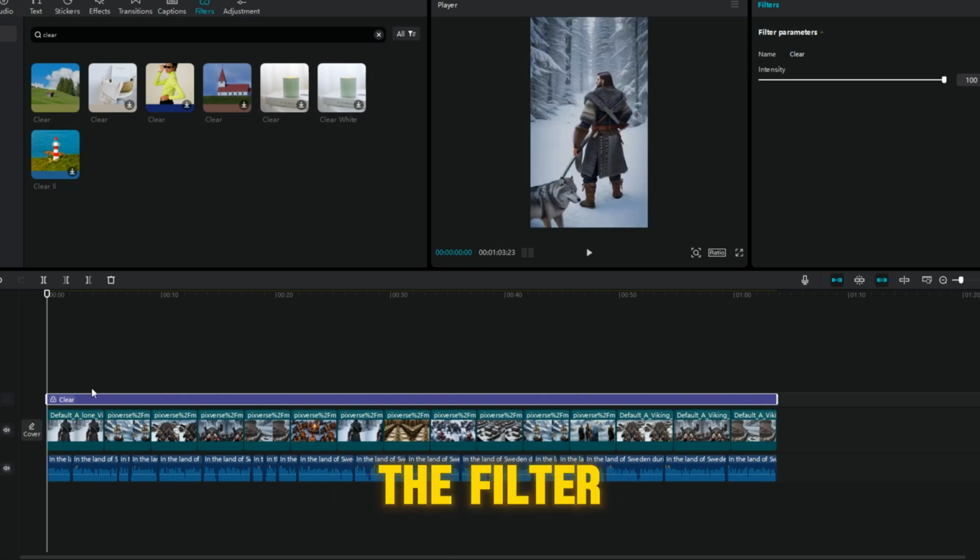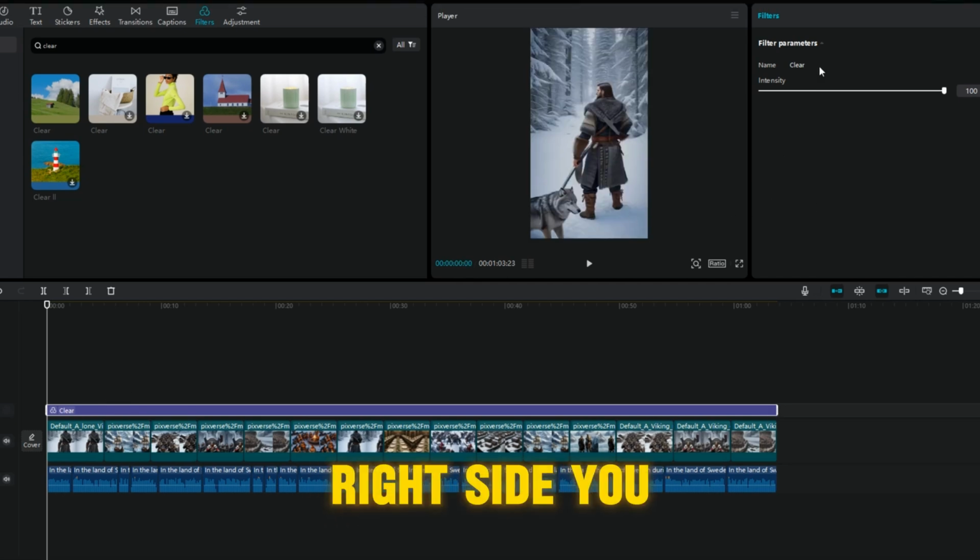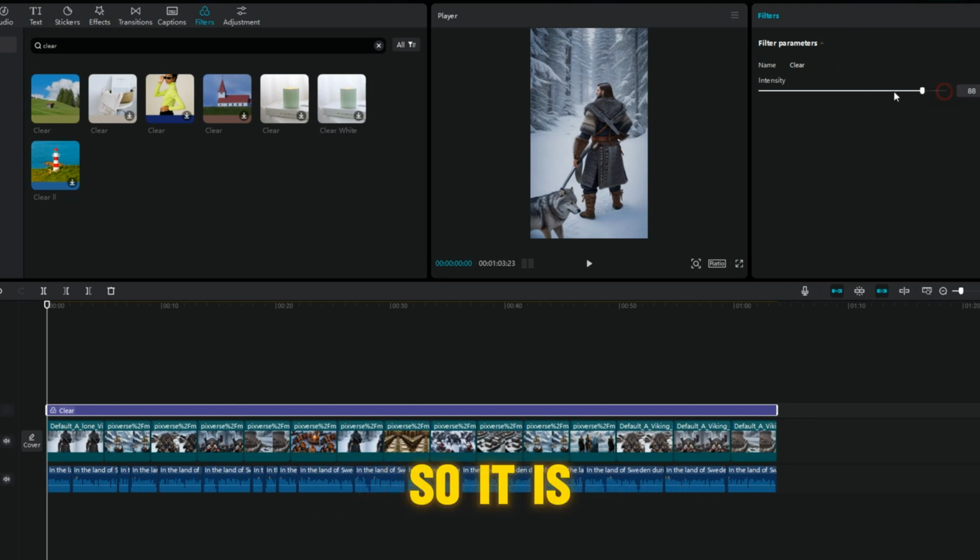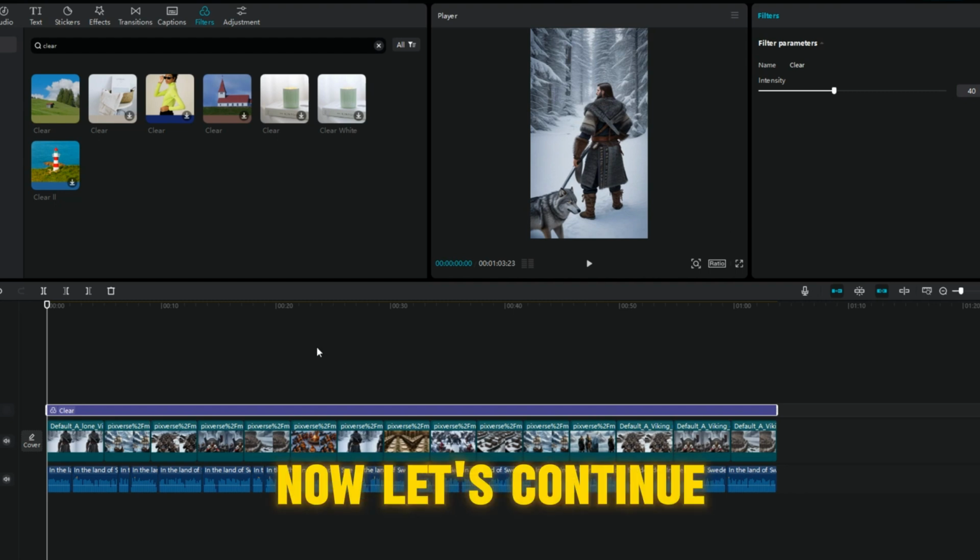Now click on the filter. And on the right side, you can adjust it as you prefer. I like to do around 30 or so. It also depends on the colors you are working with. So it is a nice filter I personally use a lot, but the setting depends on the picture color is what I'm trying to say. For now, I will leave it like this. Now let's continue the color grading.